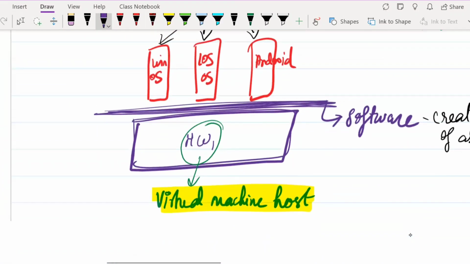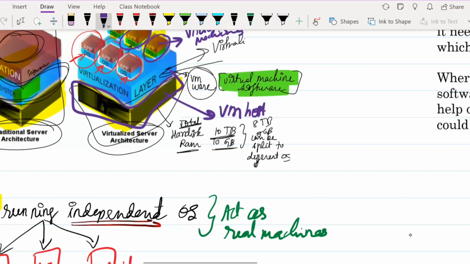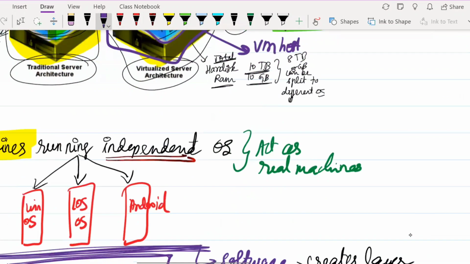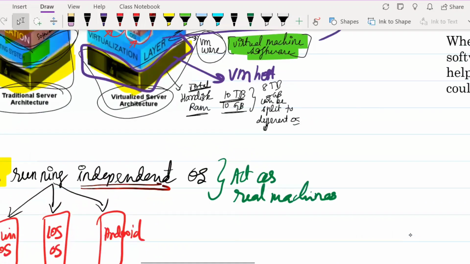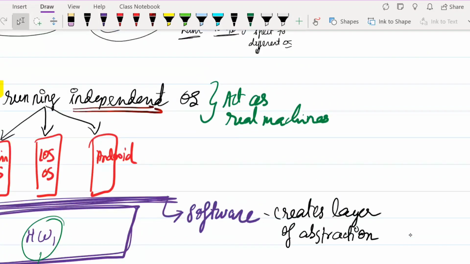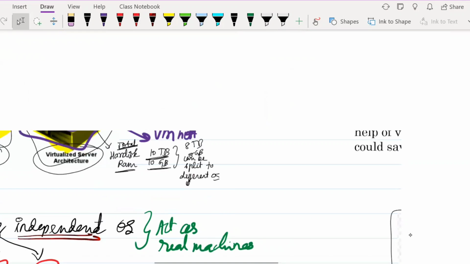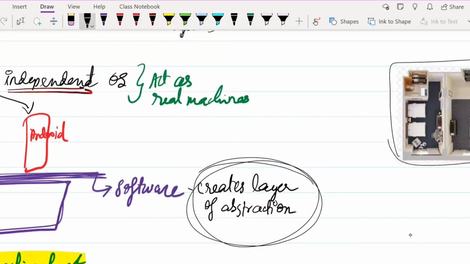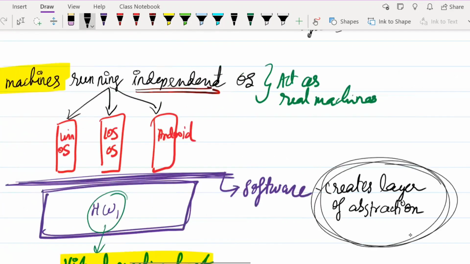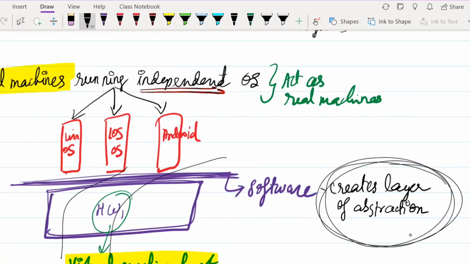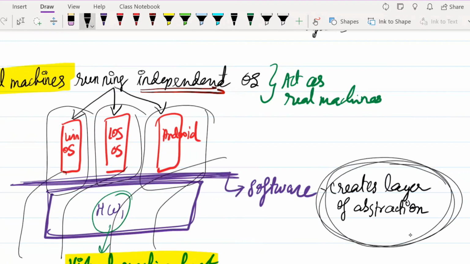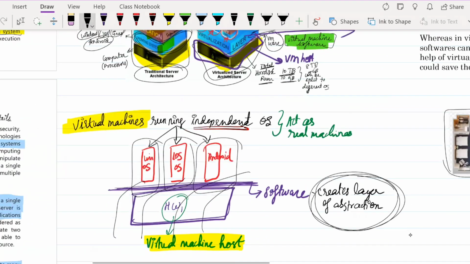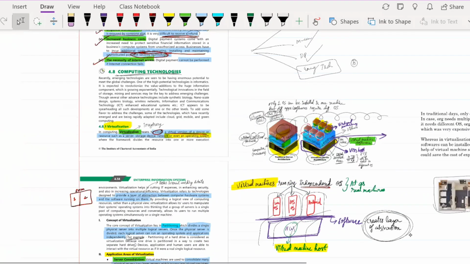I have already told you there is this software in between, VMware, or your virtualization layer, what we call your virtual machine software. This basically creates a layer of abstraction. Abstraction in the sense that it acts like a curtain put over the actual hardware, and it seems like there are different or multiple hardwares or systems here. I hope you understood this concept.